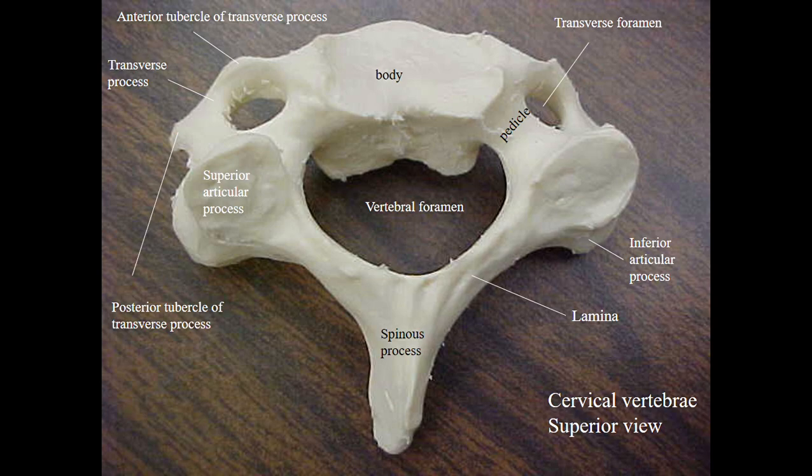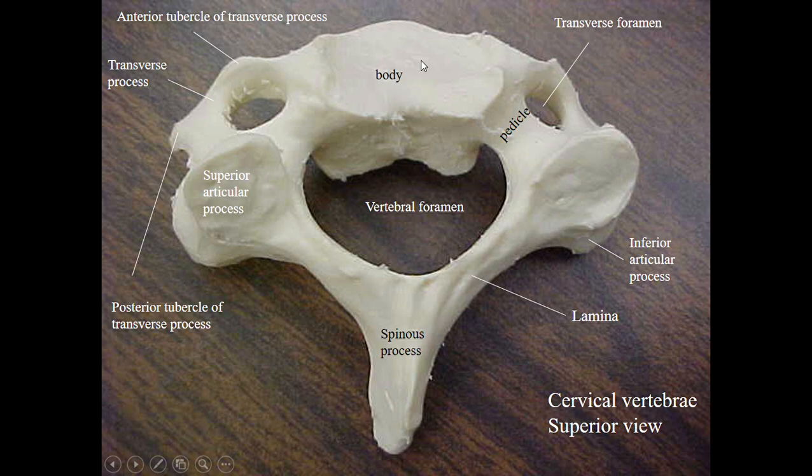So the C7 vertebra resembles the features of the first thoracic vertebra, like the pedicles. The pedicle connects towards the lamina and the transverse process. The lamina extends backward to form the spinous process, and there is a vertebral foramen and a thick, prominent body like the first thoracic vertebra.